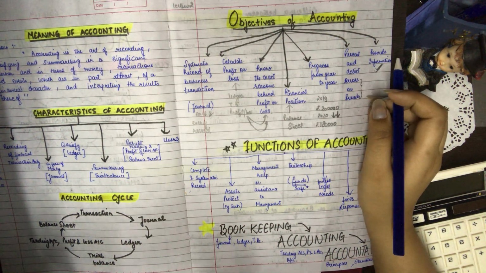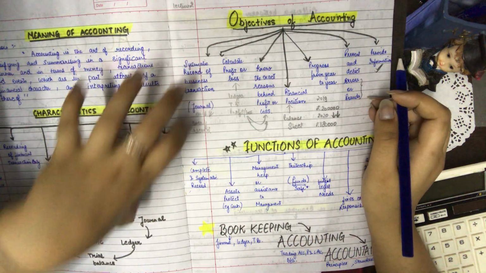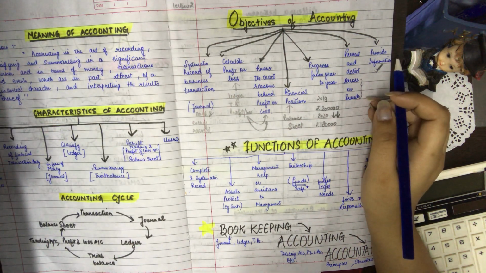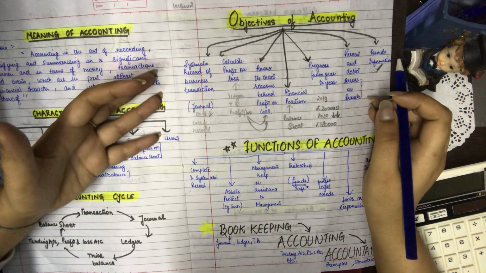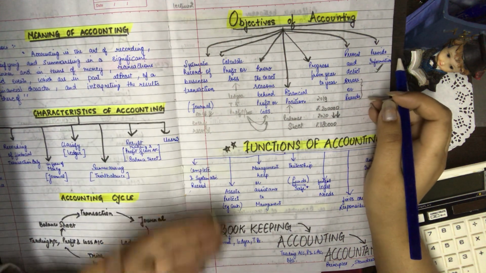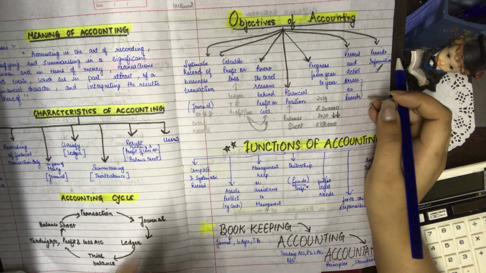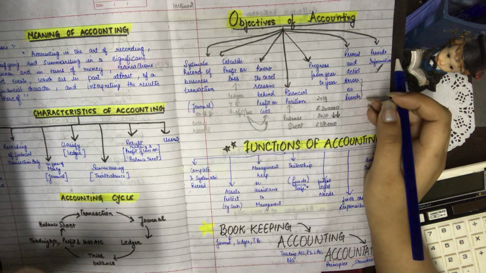So we came to know that in all these terms, whether it is the characteristics, the accounting cycle, the objectives, or the further topics like the functions and advantages, we will do all these 5 basic points.